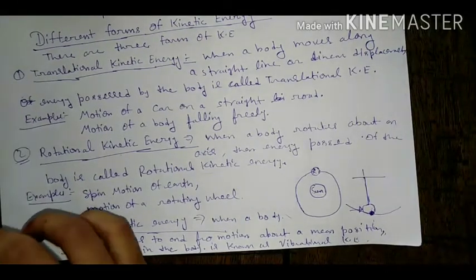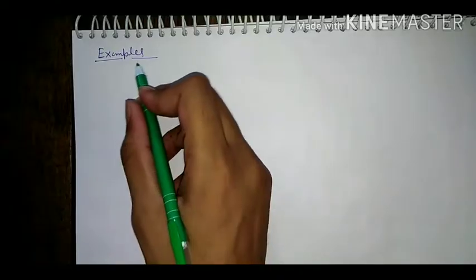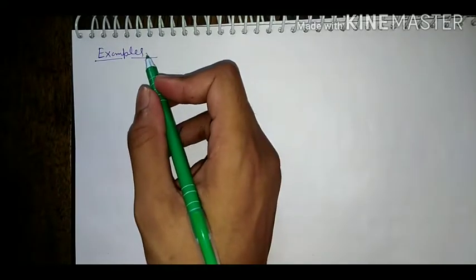Now we'll see some examples of vibrational kinetic energy.